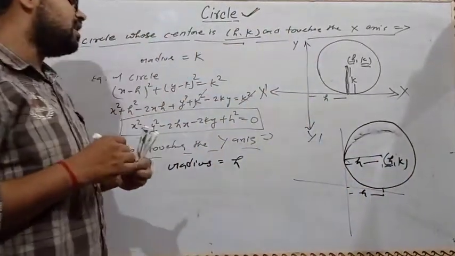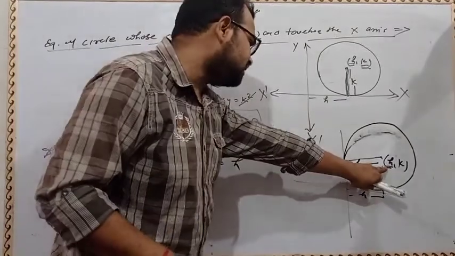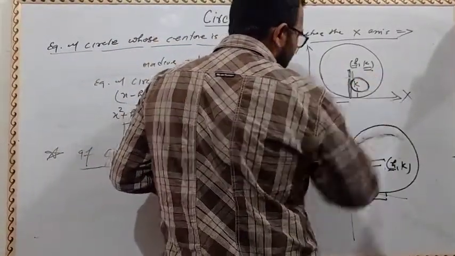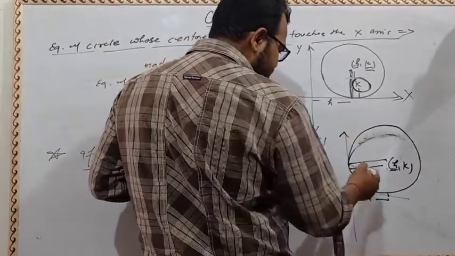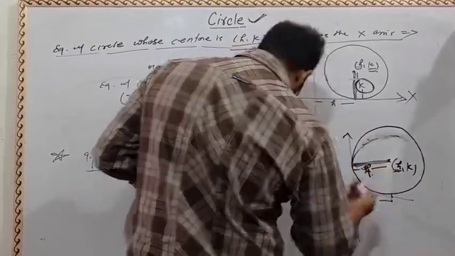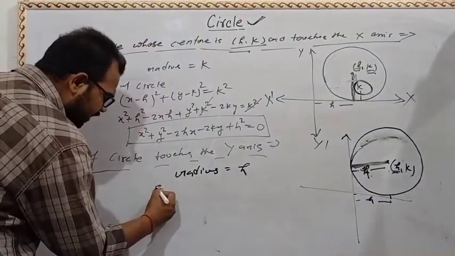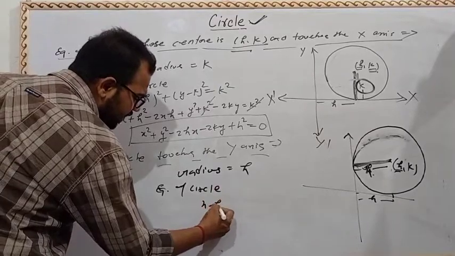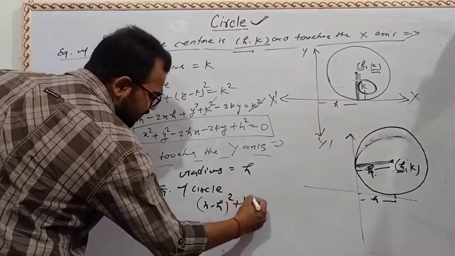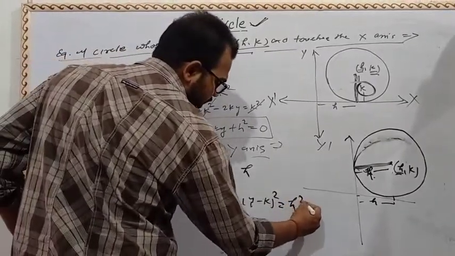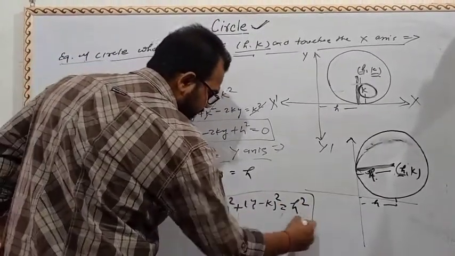If circle touches the x-axis, then radius equal to the ordinate. If circle touches the y-axis, then radius will be the abscissa. Radius will be the abscissa. So then equation of circle x माइनस एच का होल स्क्वायर प्लस y माइनस k का होल स्क्वायर इज इक्वल टू द h स्क्वायर.